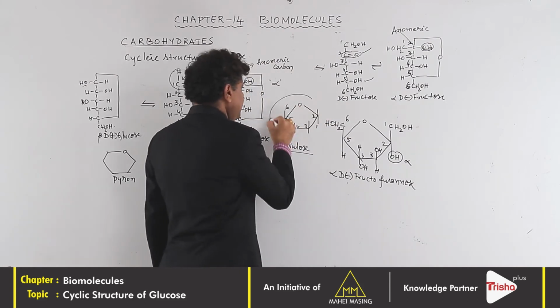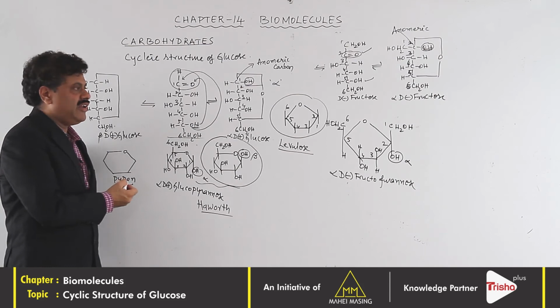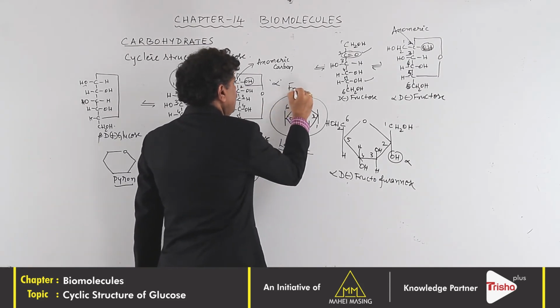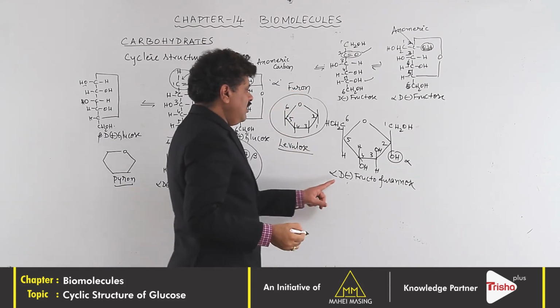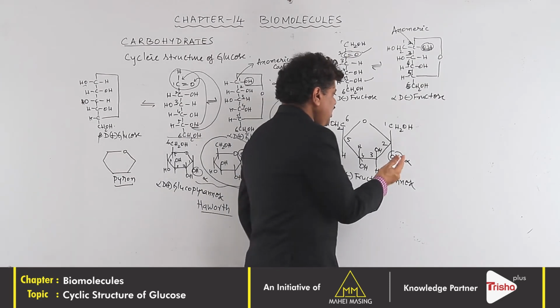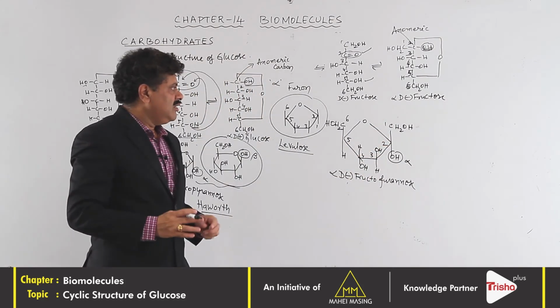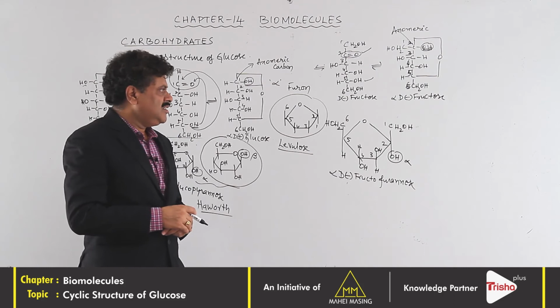This ring, unlike the pyran ring, is called a furan ring. Therefore, this is called fructofuranose. The beta form can be written by only exchanging this. So, you can have the structures.